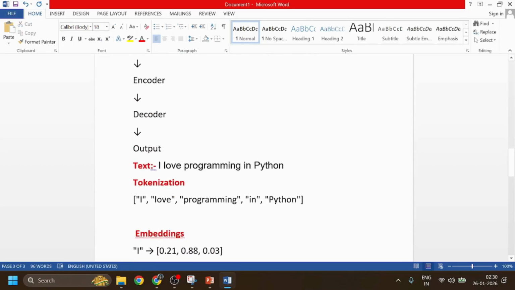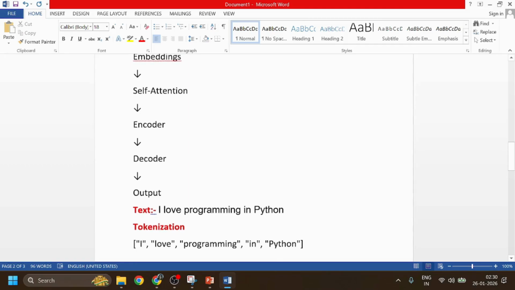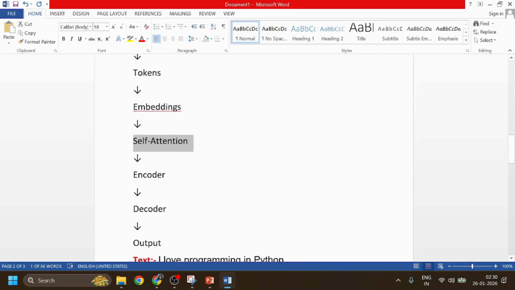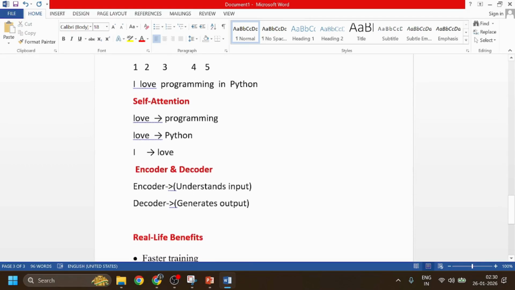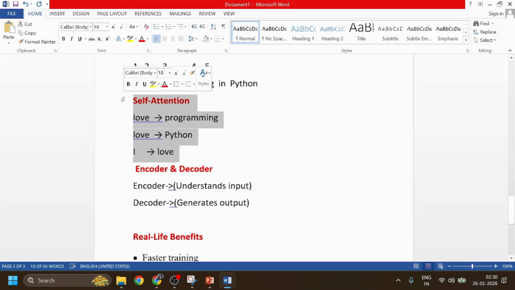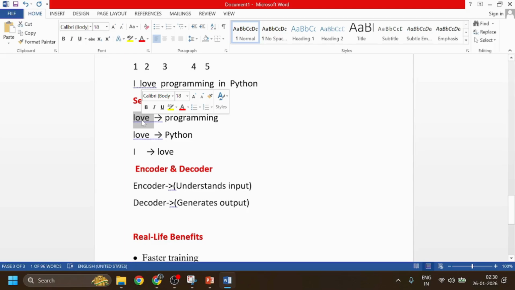Okay, and after positional encoding we move to self attention. Self attention means words look at other words. Okay, self attention means words look at other words. The word love, here you can see love focuses more on programming.